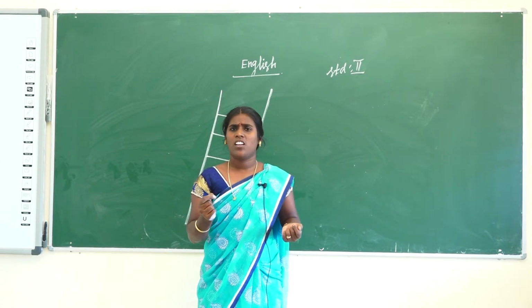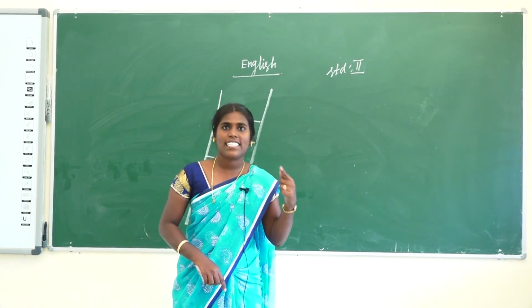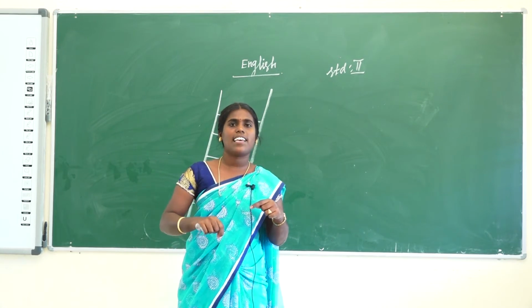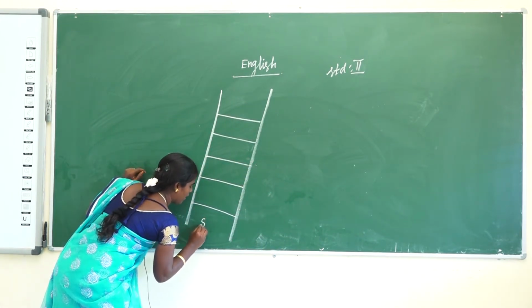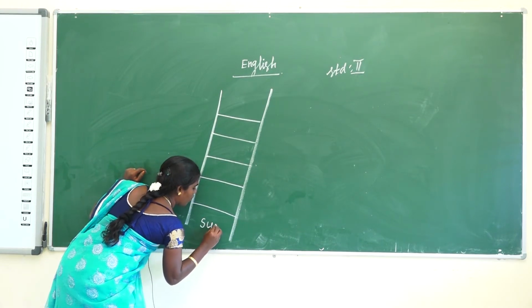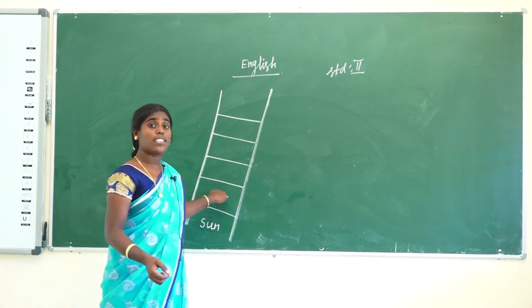Does the sun rise in the east? Yes? No. What rises? Sun. The sun rises in the east. So here, what is the word? Now we get the word sun. Okay? Then the next clue is given.